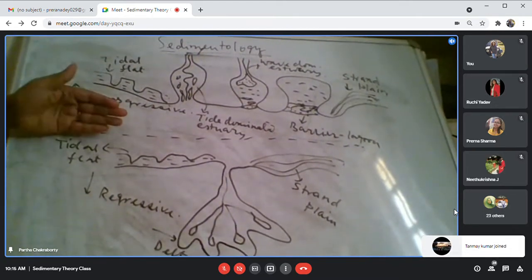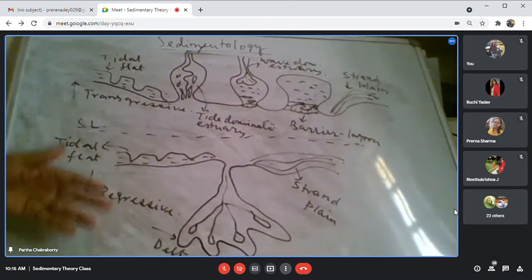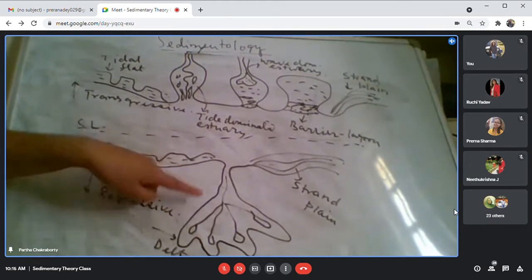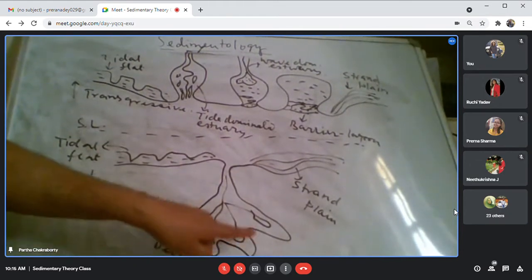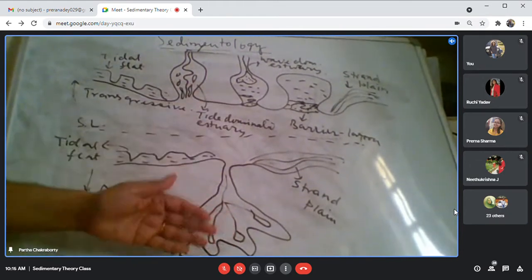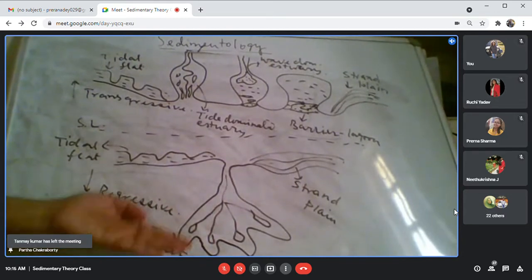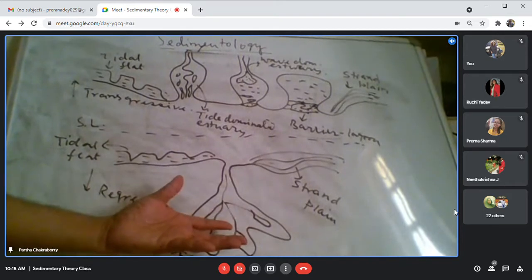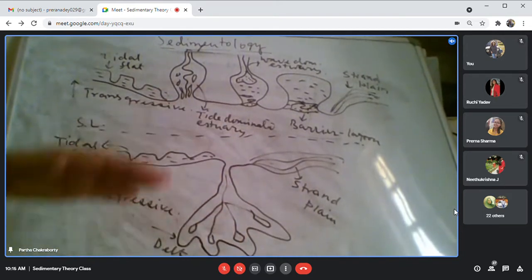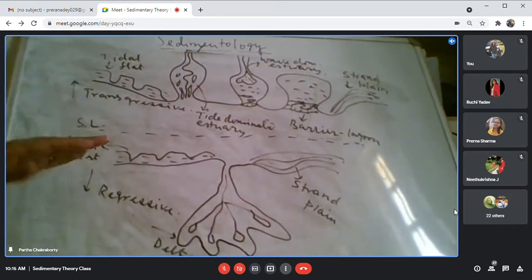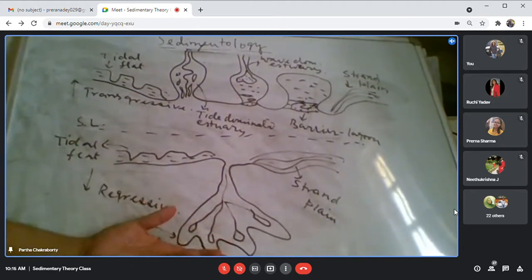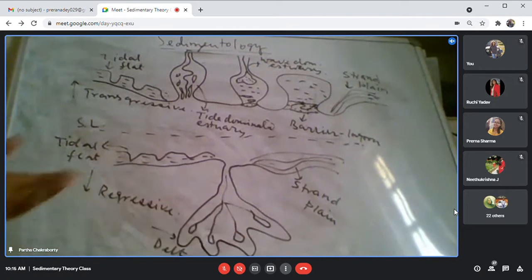And when the coastline is moving towards the ocean, that means the coastline which was earlier there, at this sea level, has now come within the ocean, then you have the delta, which is the major environment that you get in this case. The tidal plain and strand plain can form in both the transgressive and the regressive systems, but the major environment in the regressive coastline is the delta.